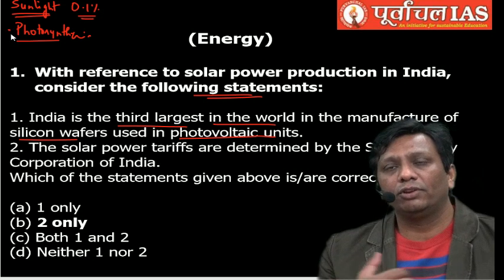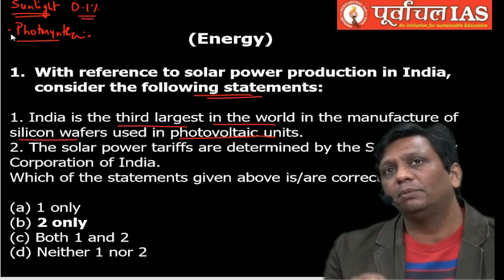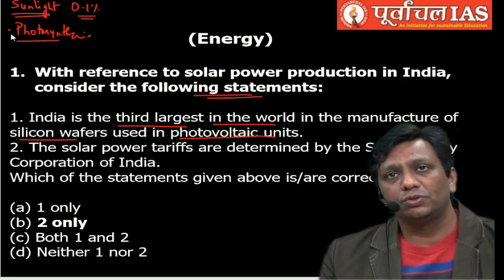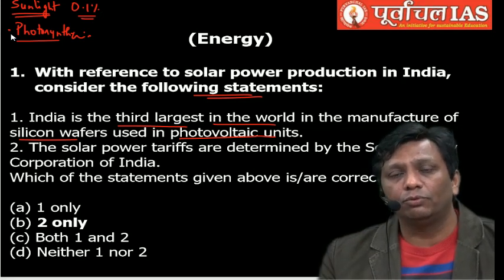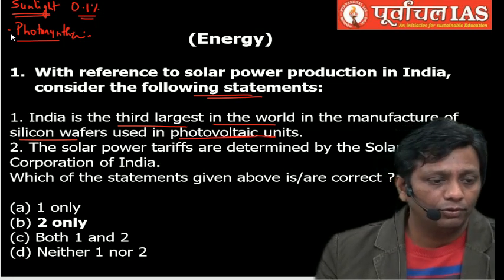99.9% of solar radiation has no use for us. Again, I repeat, 99.9% of solar radiation has no use for us. So how much of the solar radiation is utilized by us? Hardly 0.1% that our Earth receives. So this is the solar energy that we can utilize. The natural procedure is photosynthesis.